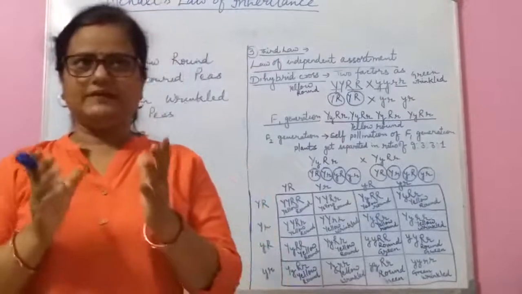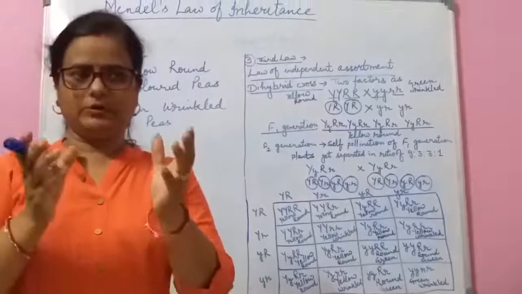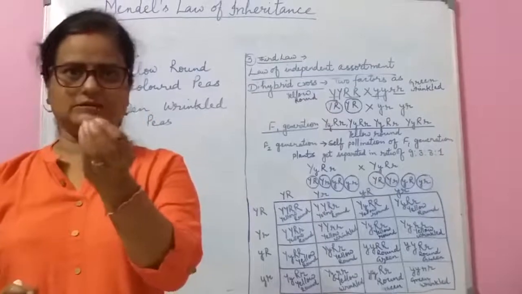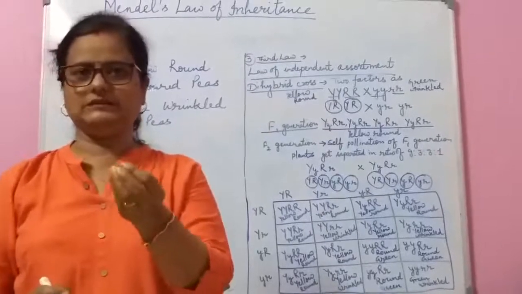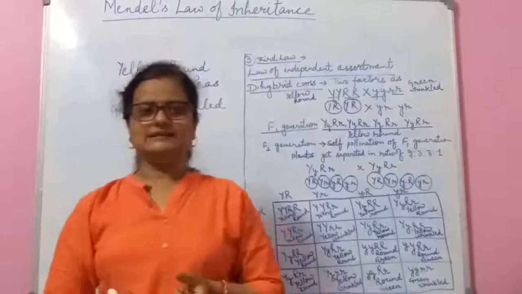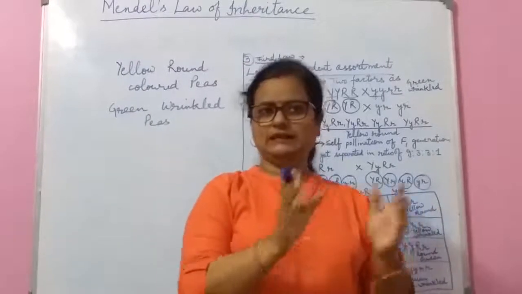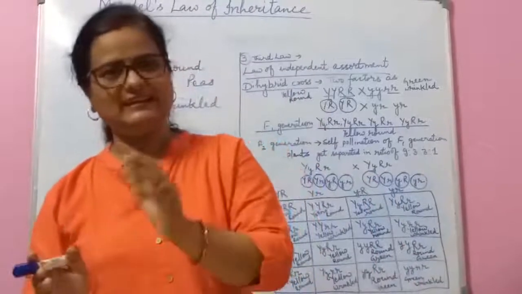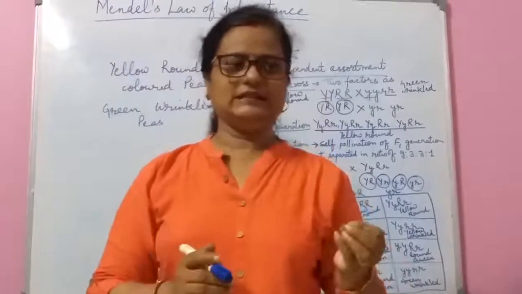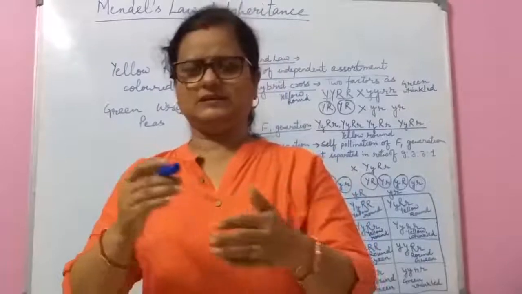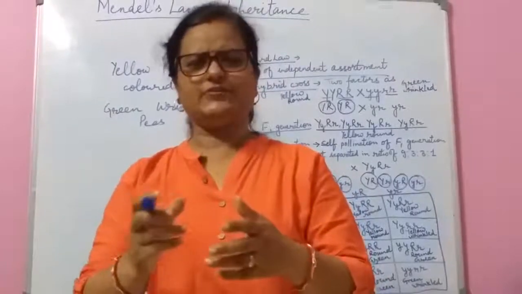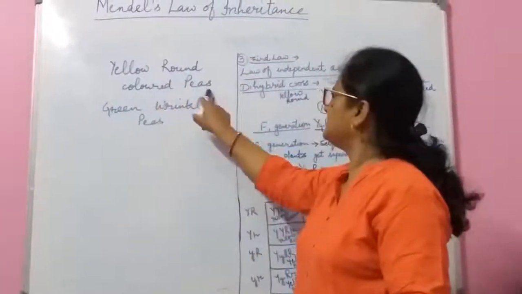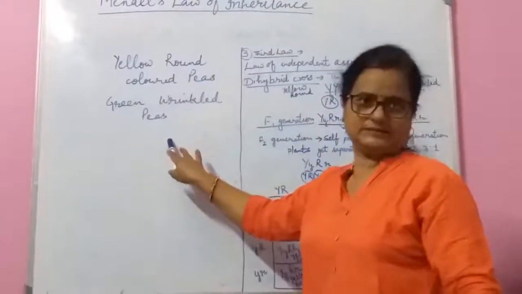Sometimes we see that in our home we have the pure white color peas, that is used in the form of cholas. And the other one was the green wrinkled. Green wrinkled means sometimes when we take green peas and they get dehydrated and wrinkled, he had taken that type of seed. So the yellow round colored peas and the green wrinkled pea seeds.